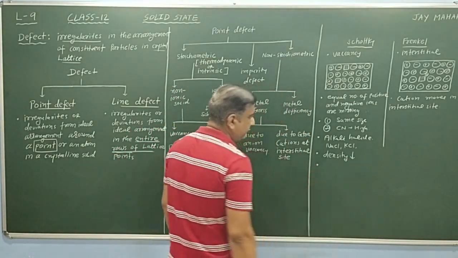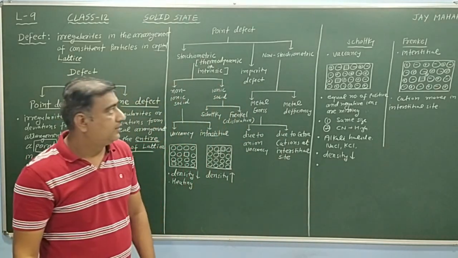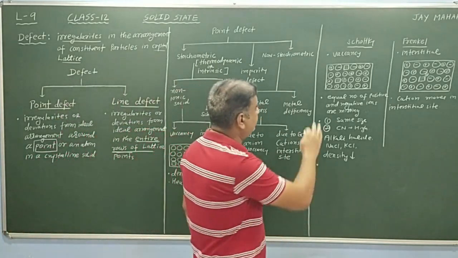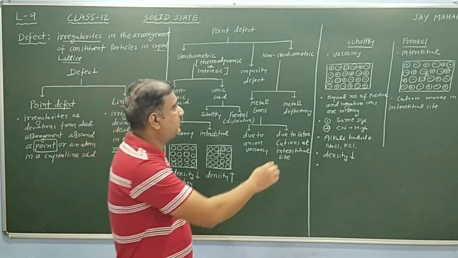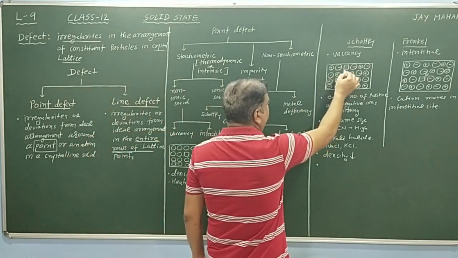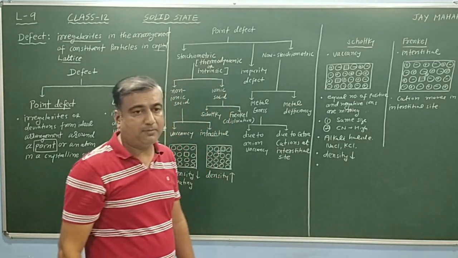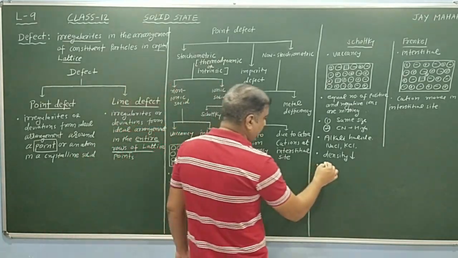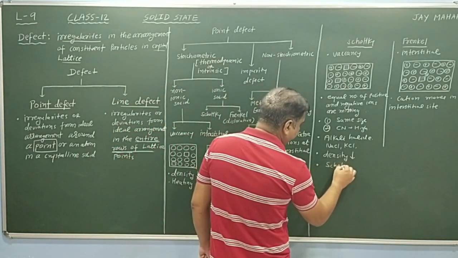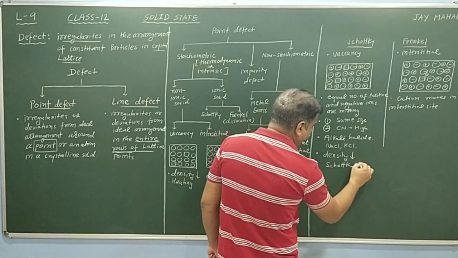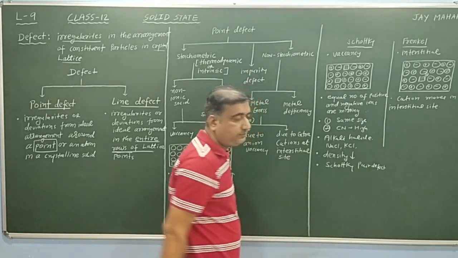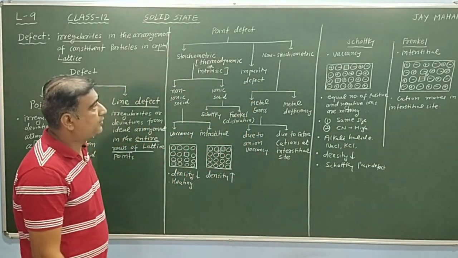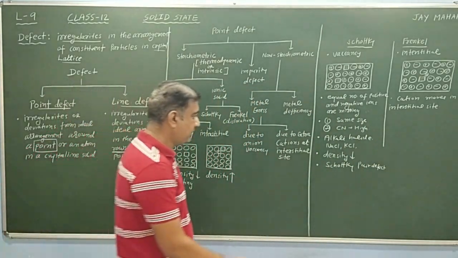Now, always equal numbers of positive and negative ions are missing. That means this defect is always found in pairs, that means in even numbers. That means we can say a Schottky pair is always present. Pair defect. And the number of Schottky defects is significant.